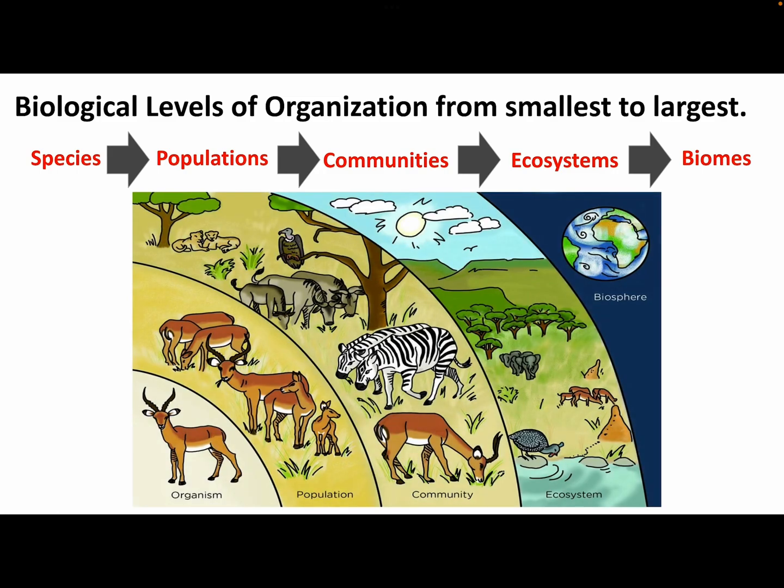So here's an image demonstrating that same thing. First picture is a single organism of one species. In the next group, you have a single population of that species, multiple individuals. In the community picture, you have lots of different kinds of living things that all make up different populations, but together are a community. And in the ecosystem image, you're adding in the sunlight and the clouds and the water as well.